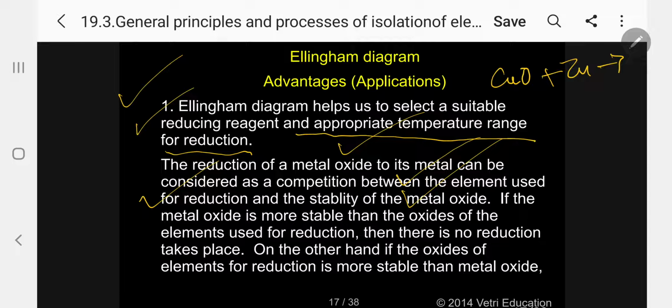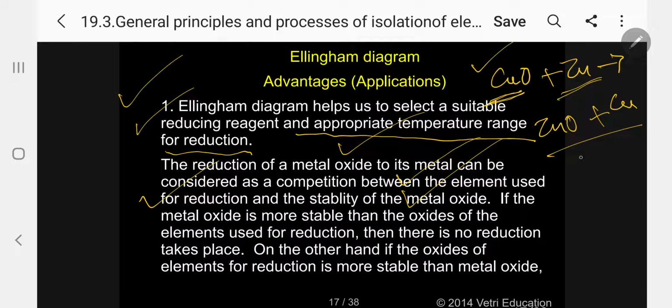After the reaction, zinc oxide and copper will be formed. I told you already, zinc should be more positive than copper, then only replacement can take place. So that we have to memorize. There is no other way, from the reduction potential series of electrochemistry. That order you have to memorize.